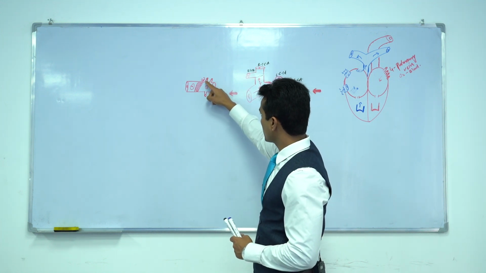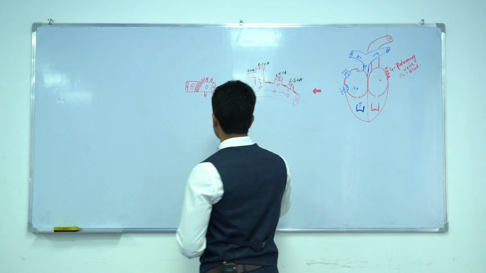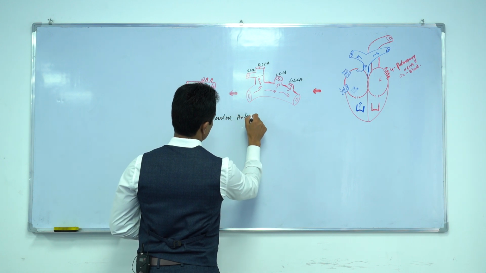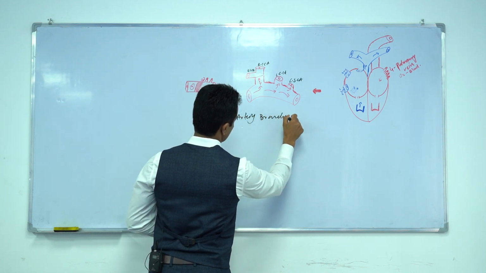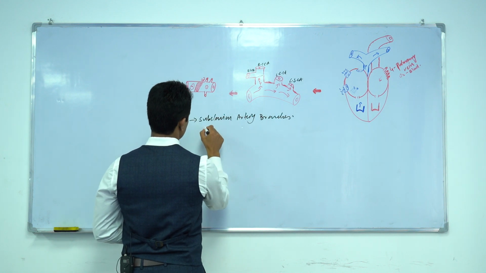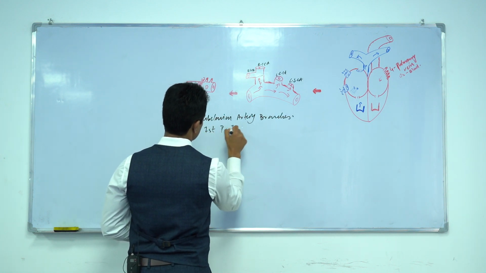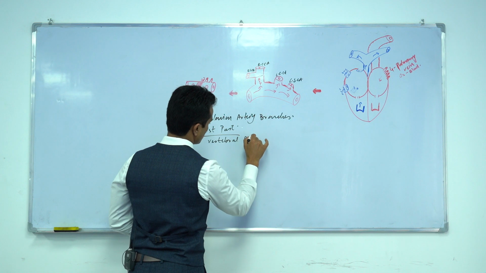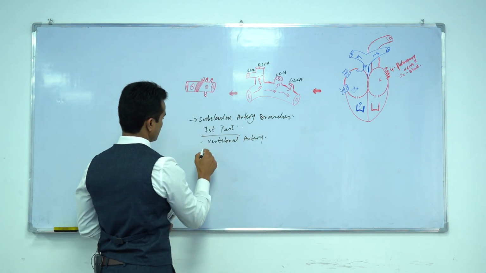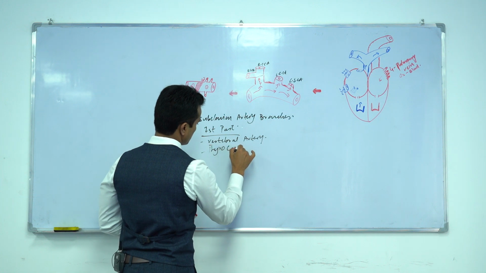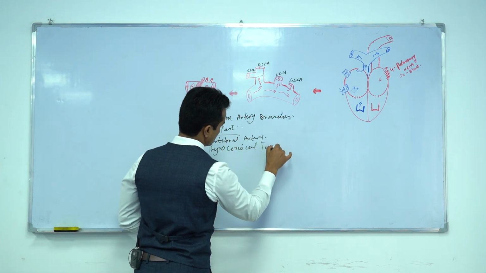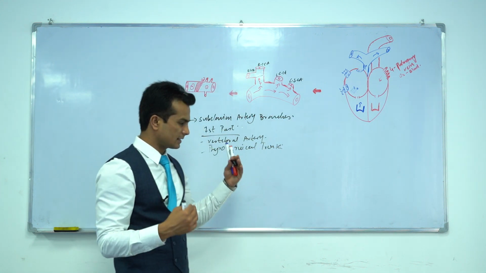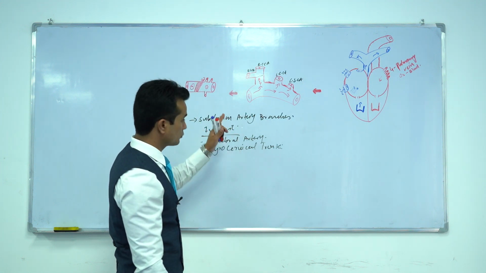So this is the vertebral artery. Right, branches of the subclavian artery. From the first part, the first artery is the vertebral artery. Second is the thyrocervical trunk. Thyro means thyroid, cervical means neck. These arteries will supply the thyroid and neck muscles.